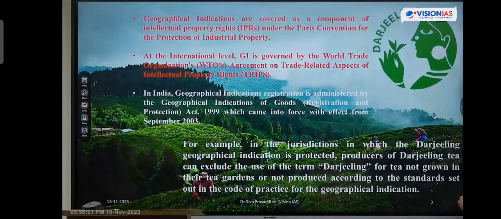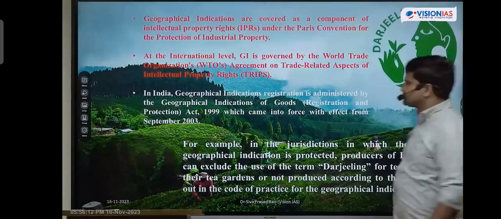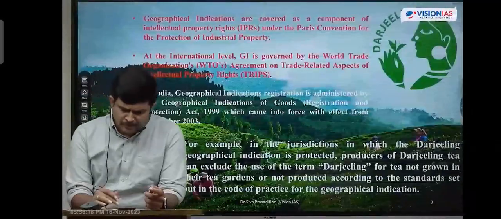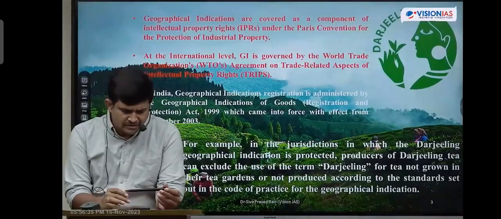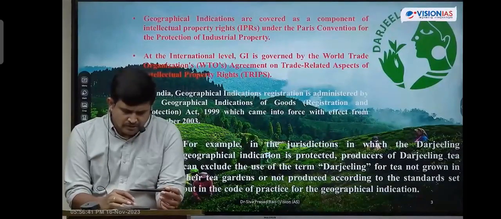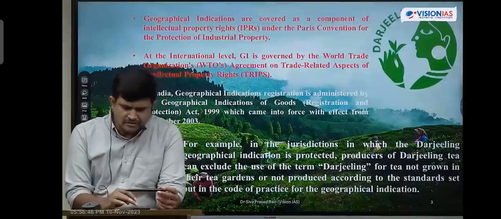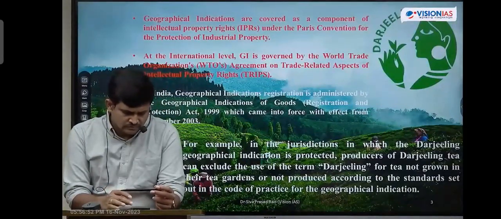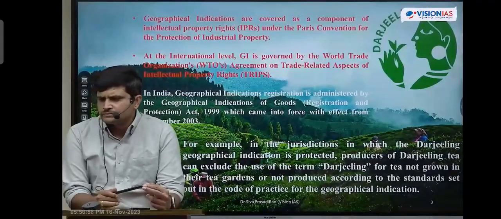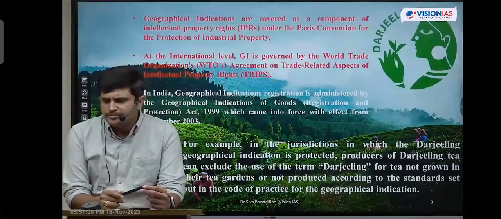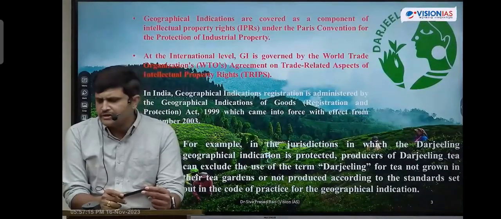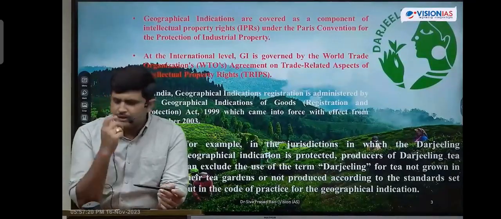The first product that was designated with geographical indication in India is Darjeeling tea. Currently there are 478 GI products. Okay, students, that is what regarding to this geographical indications means.